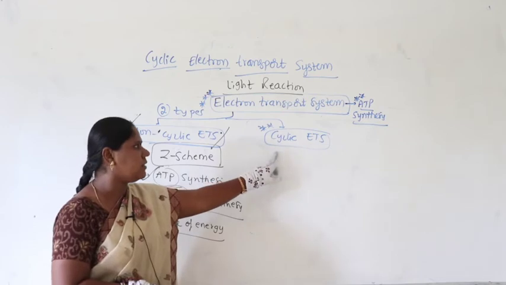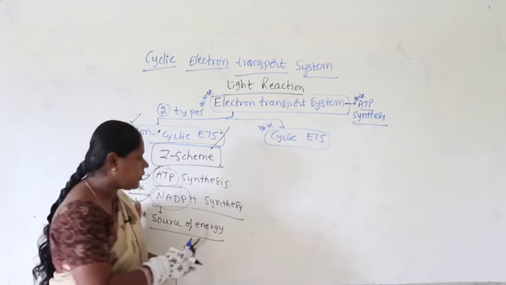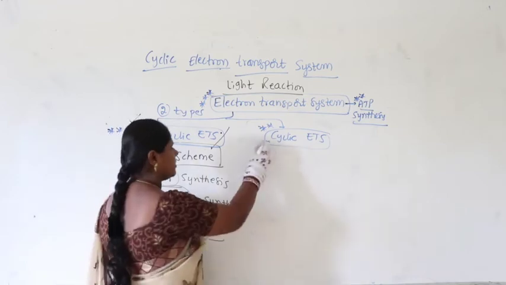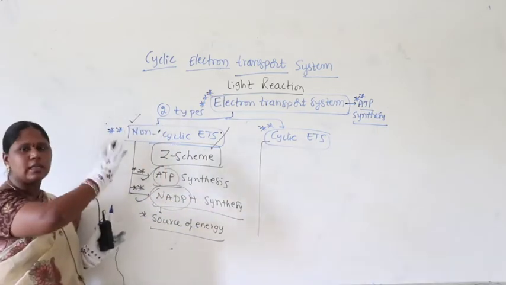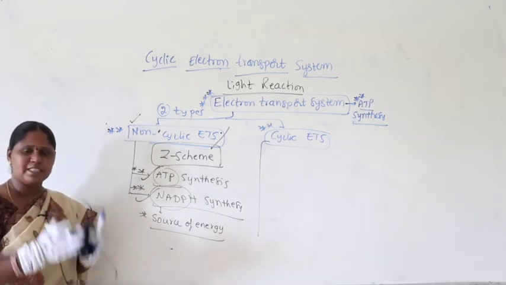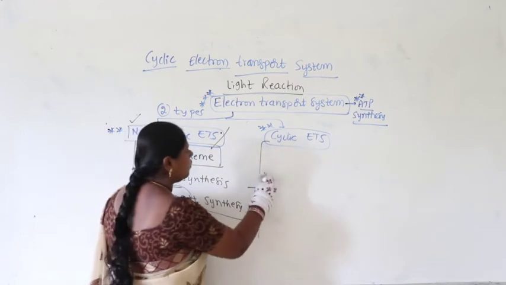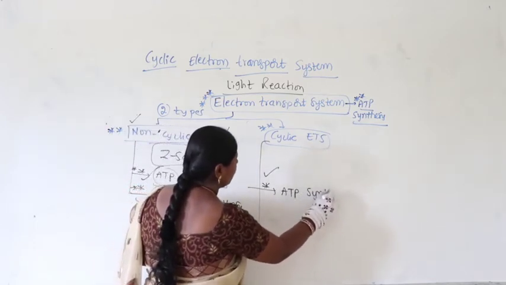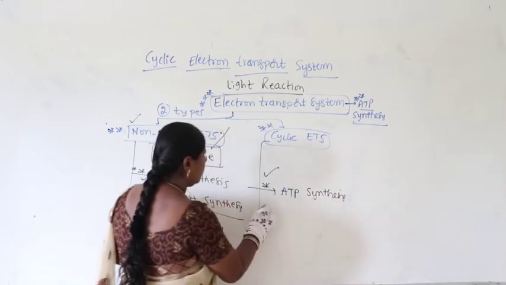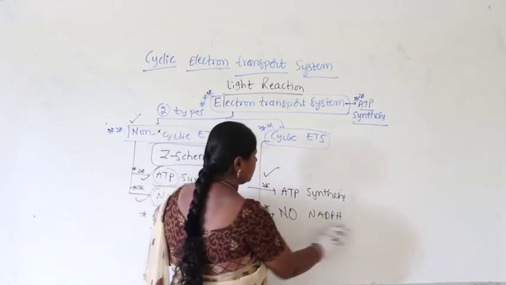What we have is a cyclic electron transport system. Guys, I will give you the differences between non-cyclic and cyclic later, but presently what is the main difference here? In this case we have only ATP synthesis and no NADPH synthesis.